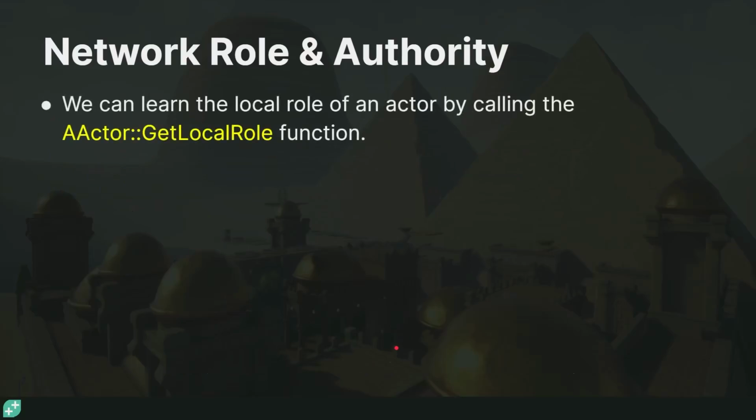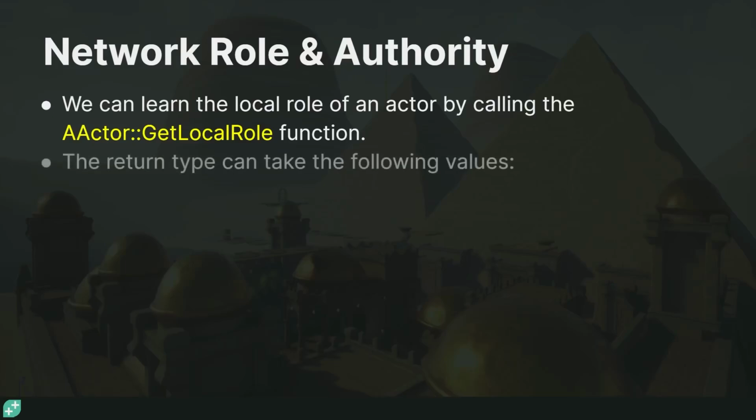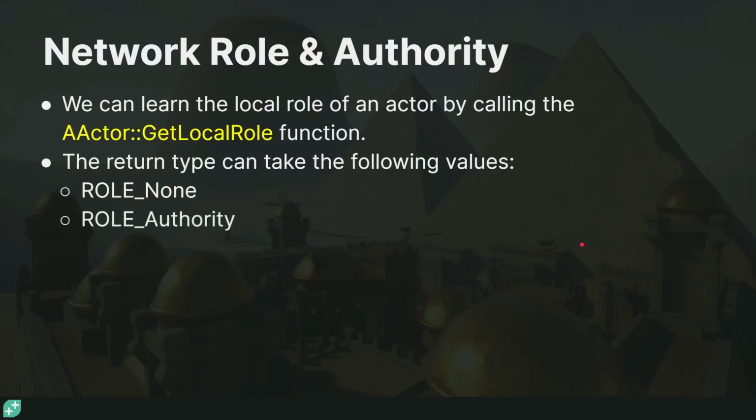There's a function on the actor class called GetLocalRole. We can use this to learn the local role of any actor. And the local role just means the role on the current machine, the machine that this actor is being simulated on. The return type can be one of these values. Role None, which means that the actor has no role in the network and it doesn't replicate. Role Authority, which means the actor is authoritative and it's replicating its information to its remote proxies.